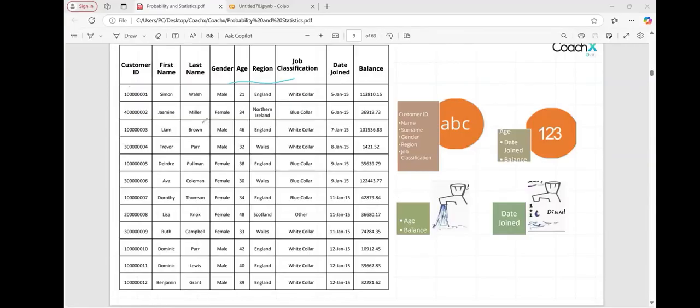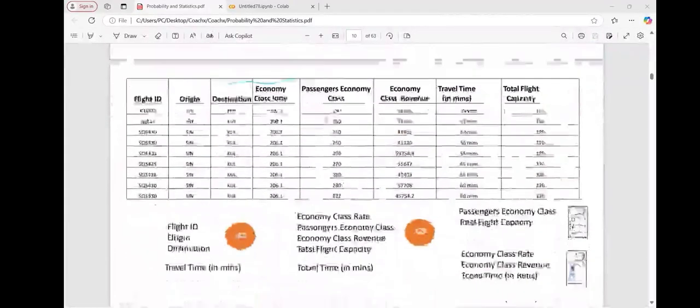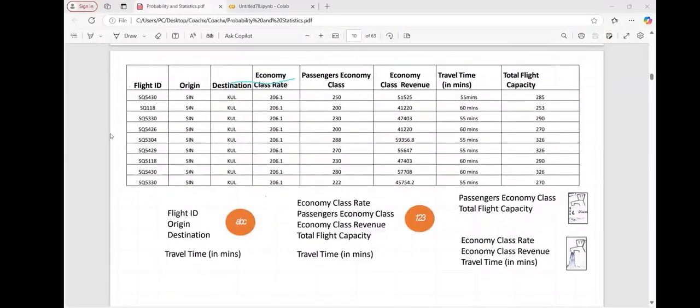Okay. Next is flight ID. It is nominal, categorical nominal. Origin is categorical nominal. Designation is nominal. Economic class rate is numerical continuous.